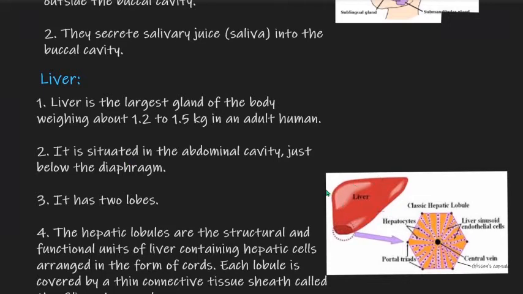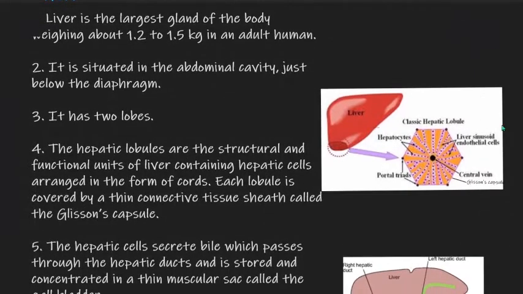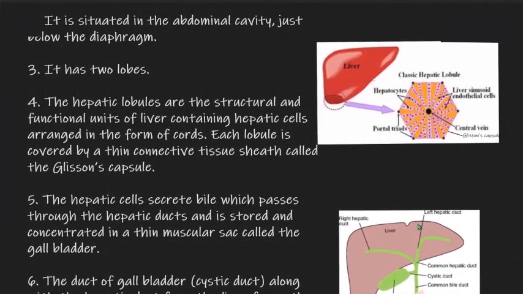If suppose this is the liver, if we draw the diagram, we will draw it like this. So liver is located just below the diaphragm in the right upper part of the abdominal cavity. Liver has two lobes. If you see in this figure, there is a notch. This represents the partition of the liver. This divides the liver into two lobes. This is the left lobe and this one is the right lobe.